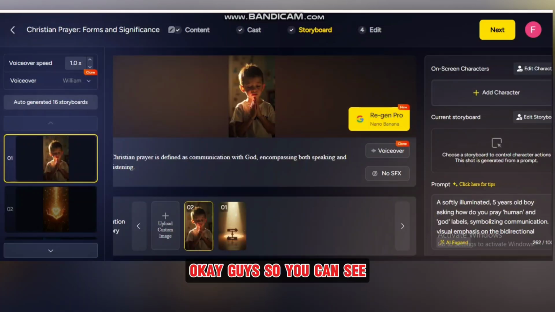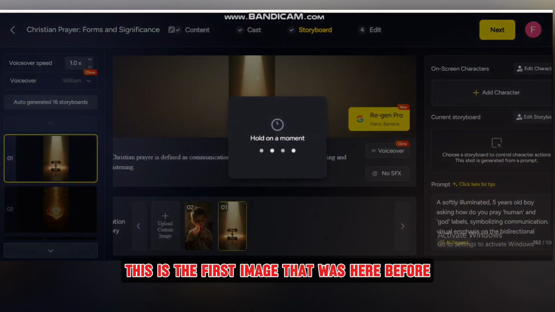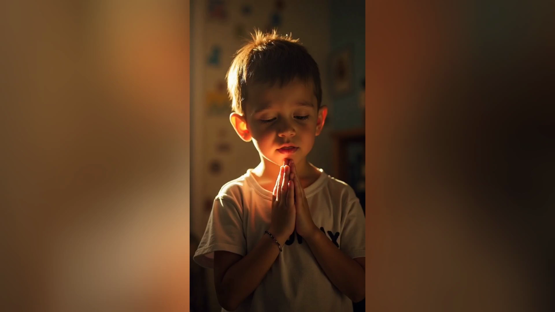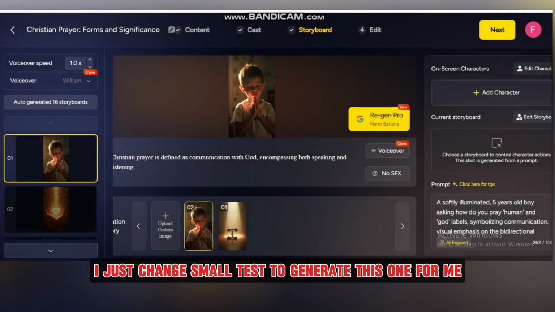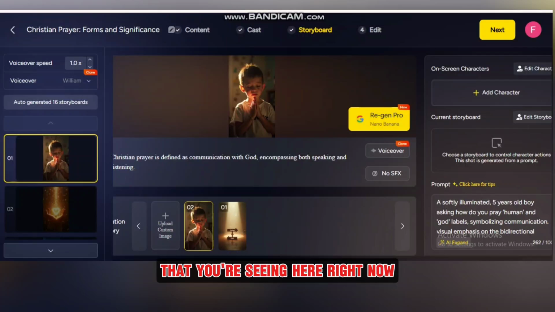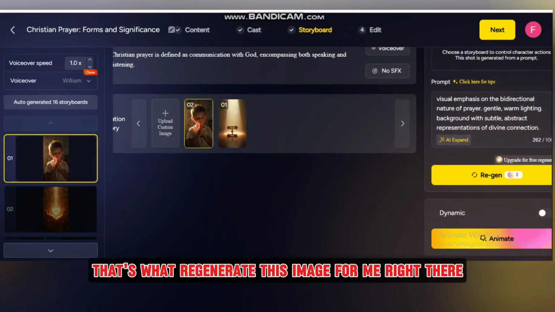Okay guys, so you can see I just changed the first image that was here before. I'm switching it right now. All I did was change some of the text you're seeing here, just a small change, so it generates this one for me. I'm going to be good with this one, so we're going to discard the old one. After you change this, just click on regenerate, and it regenerates the image for me.